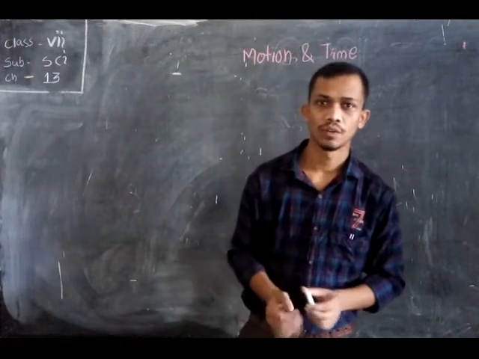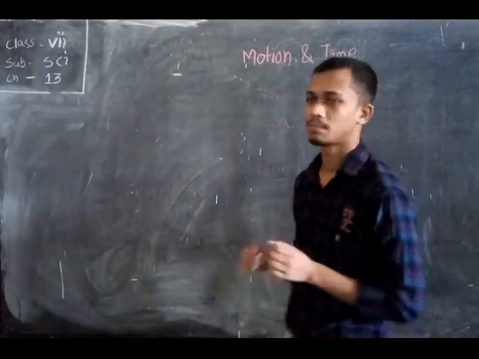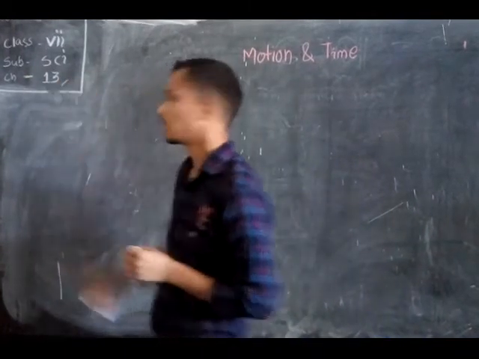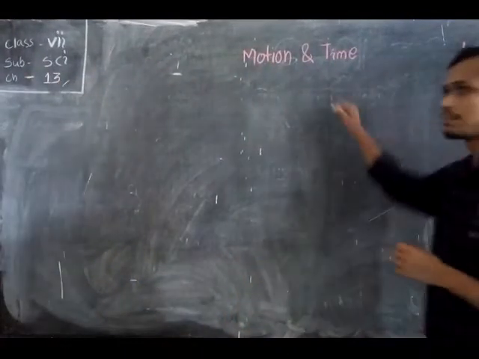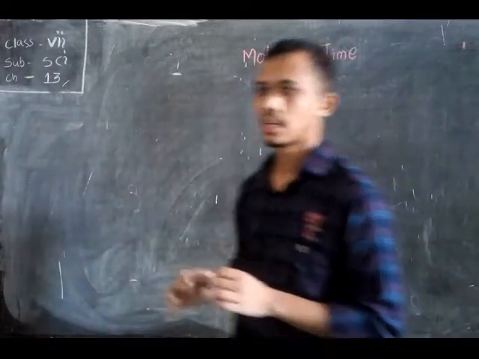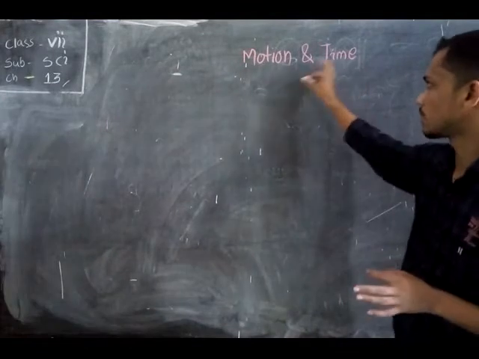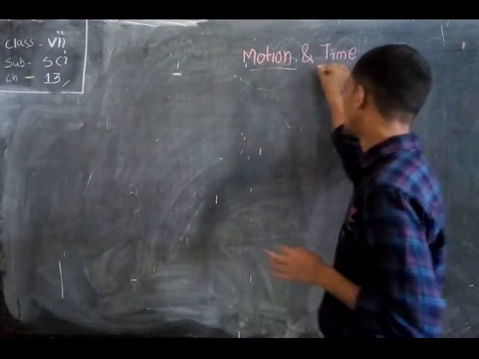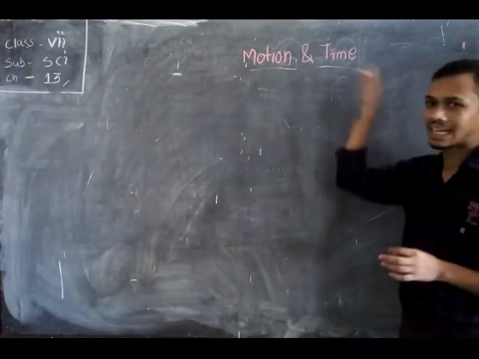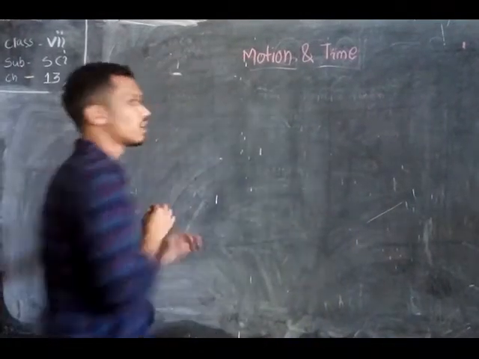Today we are going to learn about Class 7 Science, Chapter number 13. Our chapter is Motion and Time. Students, in this video, this is the section of physics. So this chapter refers to the physics section, and the chapter is Motion and Time. Okay students, first let's learn about motion.